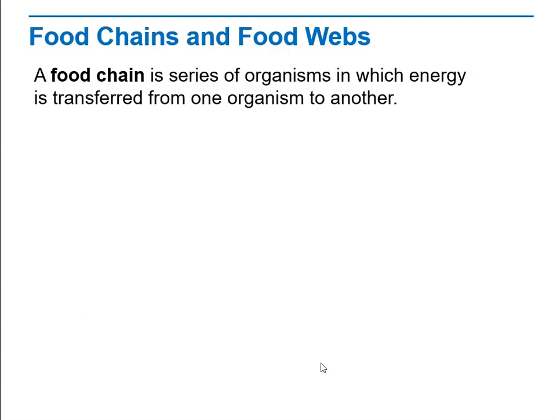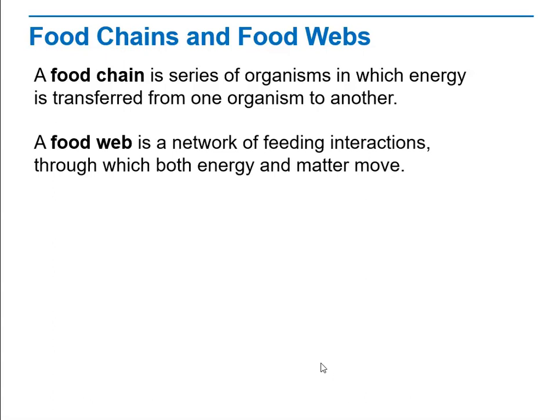Food chains can be a little too simple to explain how energy actually flows through an ecosystem, and that's why we use food webs. A food web is a network of feeding interactions through which both energy and matter move. Energy flows through an ecosystem in a one-way stream, from primary producers to various consumers. That's what we can represent on a food chain, the direction that the energy flows. A food chain is a series of steps in which organisms transfer energy by eating and being eaten.